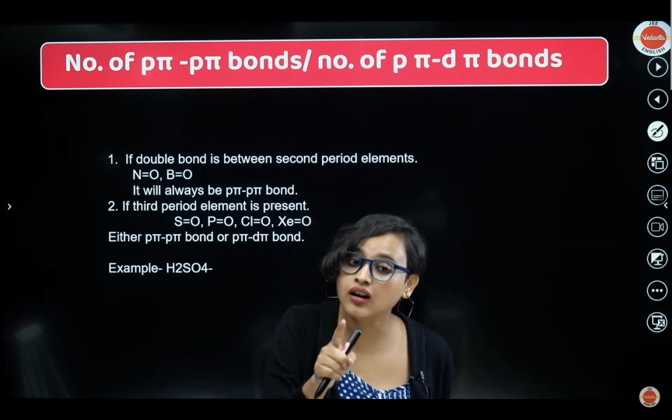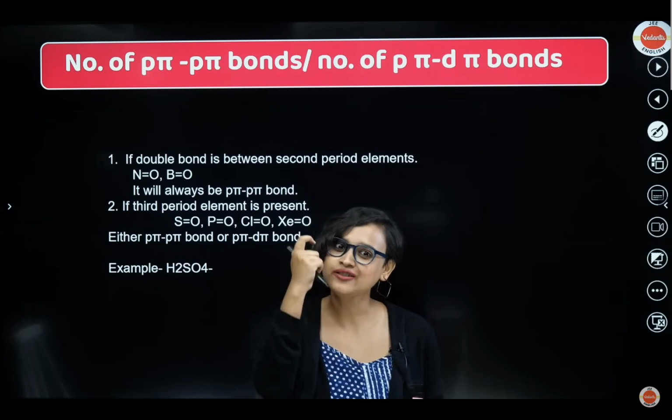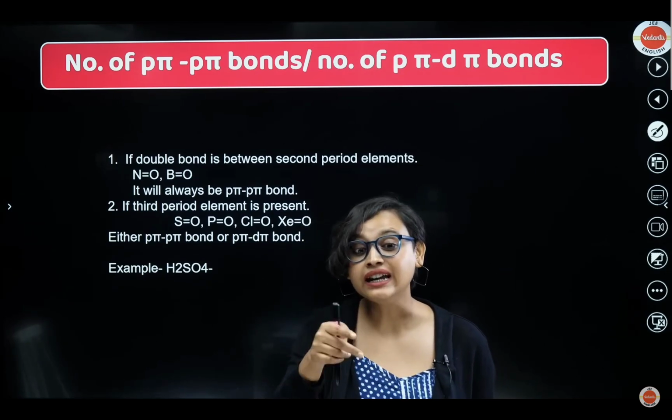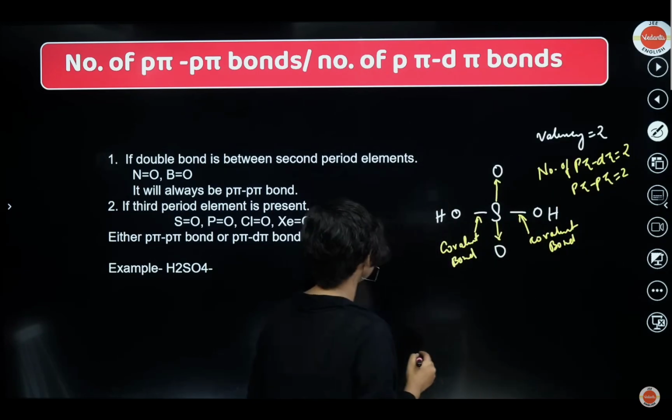But if there is a third period element present, after oxygen, what do you have? Sulfur. After carbon, you have silicon. After nitrogen, you have phosphorus, right? Yes. So what do you do? Whenever these elements are present, it can either be p pi d pi or it can be p pi p pi. Okay.